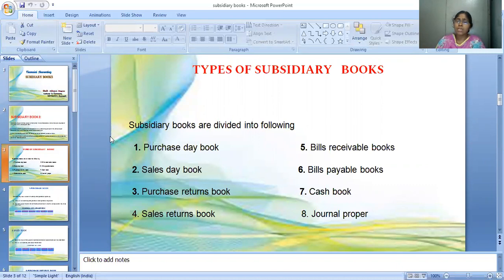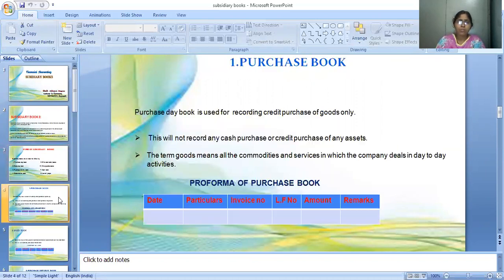Fourth, sales returns book. Fifth, bills receivable book. Sixth, bills payable book. Seventh, cash book. And the last, eighth one, journal proper. Let me discuss one by one what books we are maintaining.